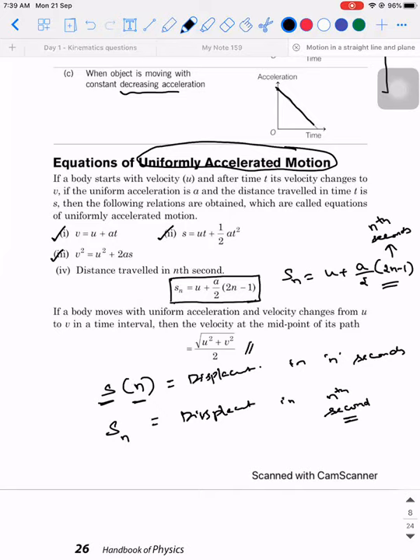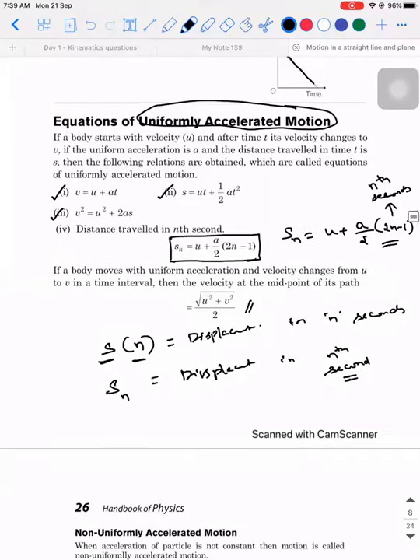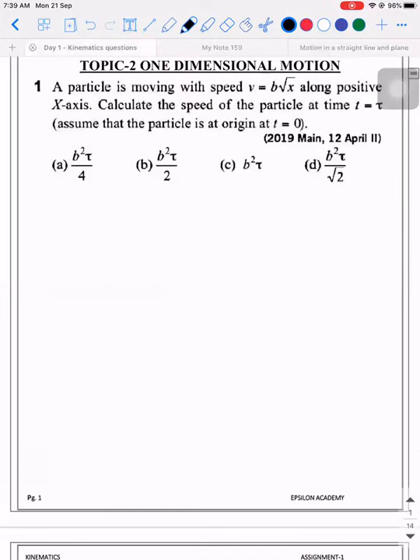Distance traveled in nth second is derived from S of n minus S of n minus 1, correct? Yes. So S of n minus S of n minus 1. So in case we forget the formula, we can use it. But mostly when you apply, you will not need it. Don't worry.